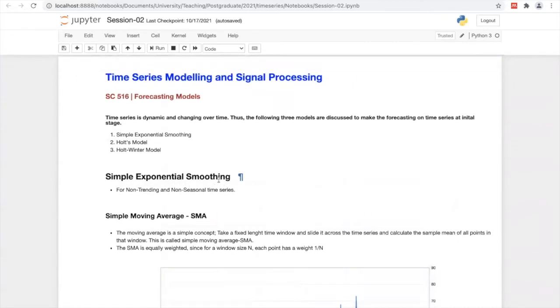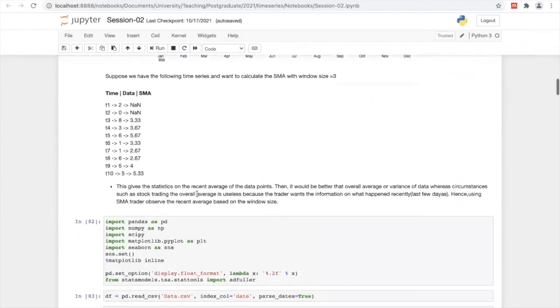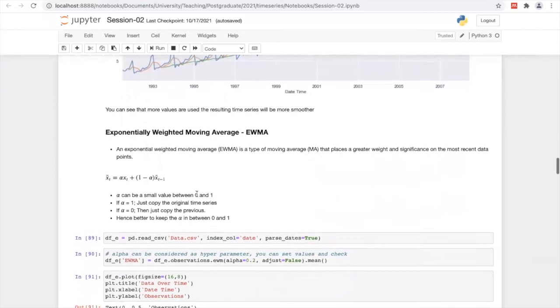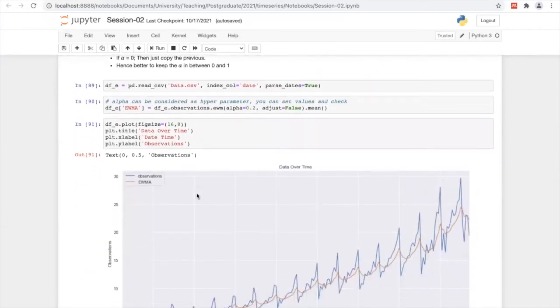Simple exponential smoothing is for non-trending, non-seasonal time series. If there is a seasonal or trending component, we are unable to apply it. We discussed it last lecture.